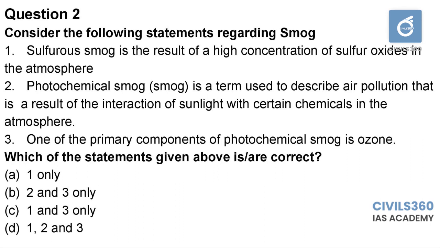Out of this, photochemical smog is created when sunlight reacts with nitrogen oxides and at least one volatile organic compound in the atmosphere. This kind of smog requires neither smoke nor fog. And sulfurous smog is a result of high concentration of sulfur oxide in the atmosphere. This is usually caused by the burning of fossil fuels like coal. And one of the primary components of photochemical smog is ozone. Therefore, the answer is D, 1, 2 and 3.